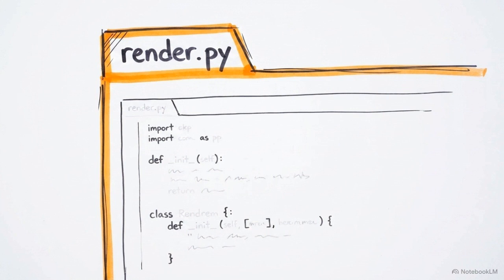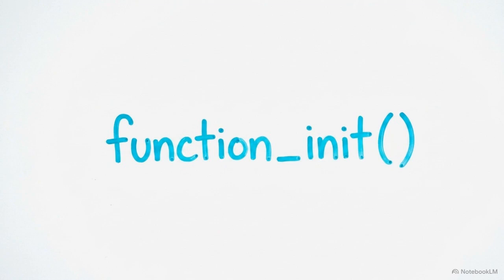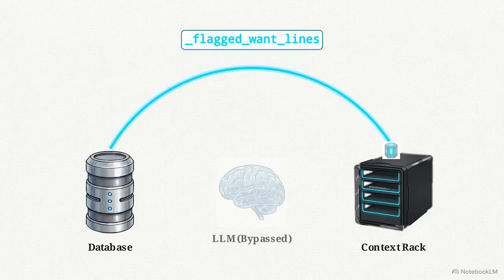The actual execution of this law happens in a single Python file, Render.py. This is where the prompt context is assembled before the language model ever sees it. The process begins with the initialization of a specific function called _flagged_want_lines. Instead of asking the AI to recall outputs, _flagged_want_lines establishes a direct path. It pulls flagged goals from a database into the rendering pipeline. It forces them to render first, occupying the absolute top slots, creating a protected prefix.